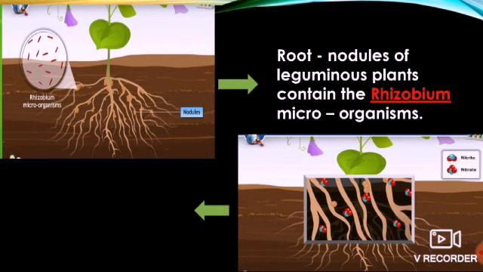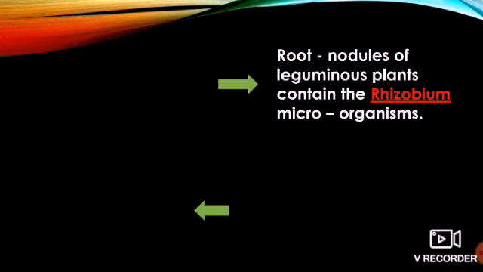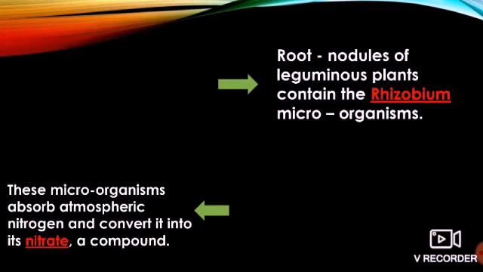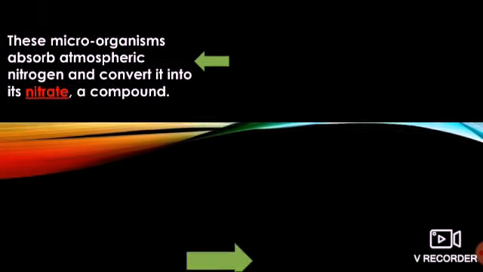Leguminous plants contain the rhizobium microorganism. This microorganism absorbs atmospheric nitrogen and converts it into nitrates, which are compounds.